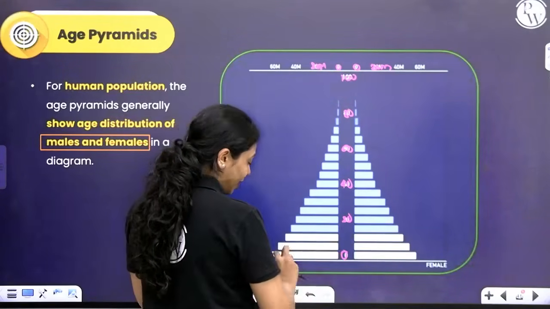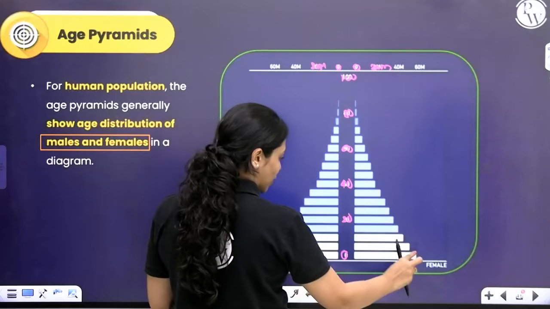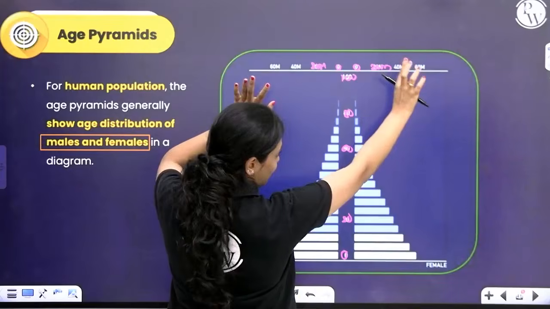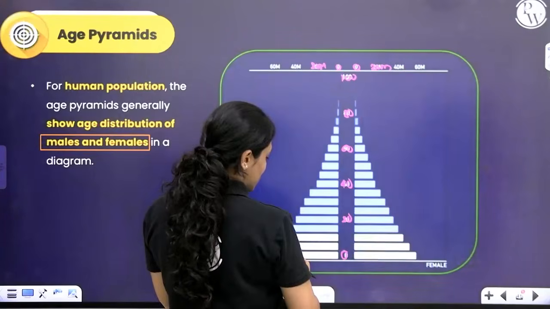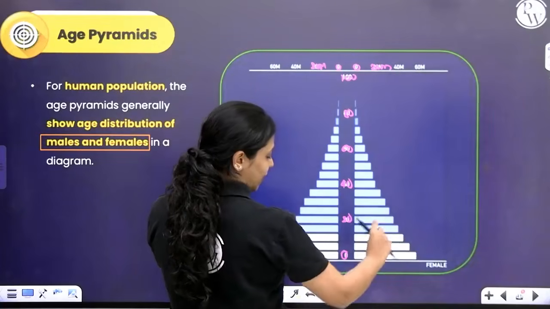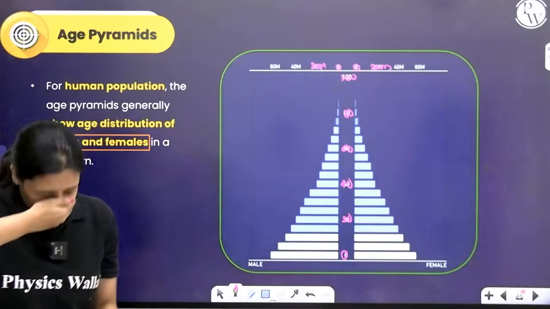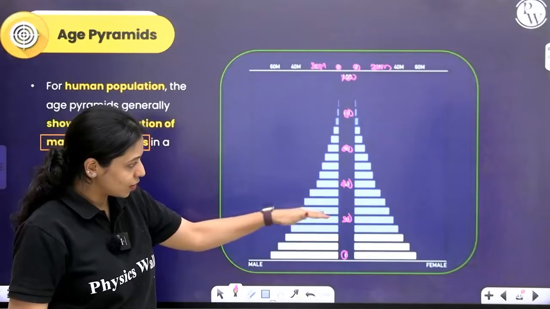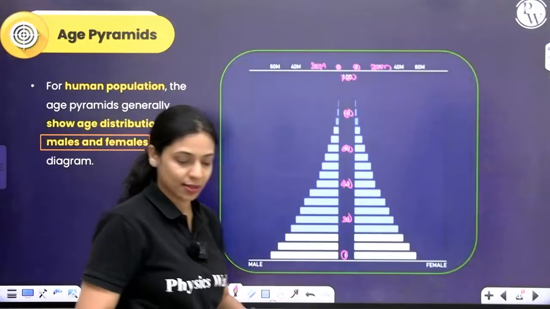So how many individuals are less than 1 year old? Probably about 50 million. That is why that bar is long. Next you have 5, 10, 15, 20. So depending upon the age, we will group them like this.